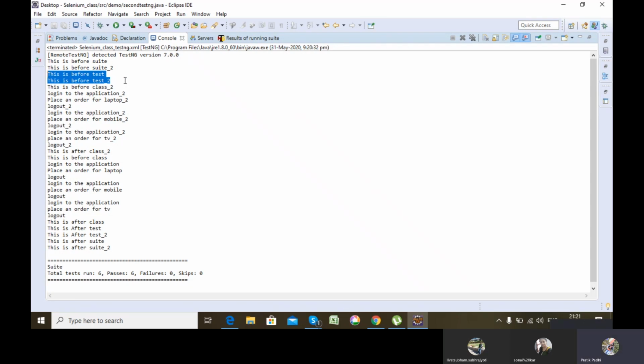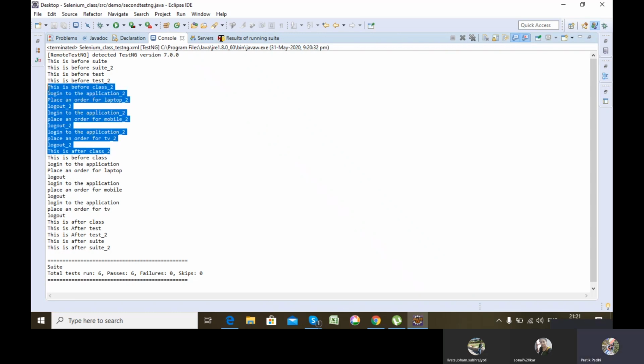Now comes BeforeClass. The next annotation which gets executed is BeforeClass, and it is not independent of the classes present in the suite. It is specific to the class in which it is present, because it is BeforeClass. These annotations are specific to the class.